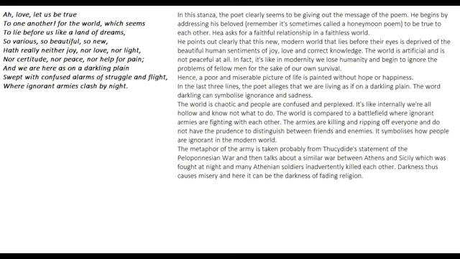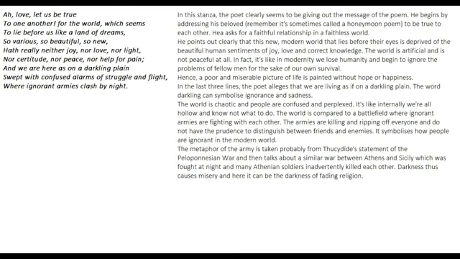And if you want, you can compare the 2 poems in your exam. That is definitely going to be beneficial. Both the poems were written during almost the same time, and both the poems have similar ideas. The world is chaotic and people are confused and perplexed. The word darkling can symbolize ignorance and sadness, and we are here as on a darkling plane, swept with confused alarms of struggle and flight, where ignorant armies clash by night.